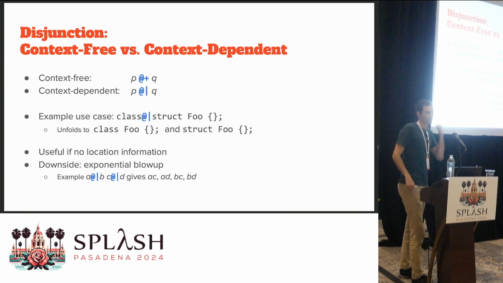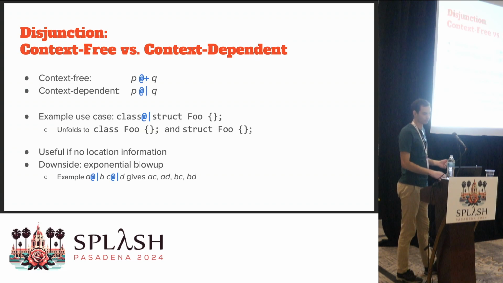Why is this useful? Why do we want this over the context-free variant? Well, it's useful if we have no location information. In practice, we have found that often the external parsers that we use don't provide location information for every node in the AST, and particularly for keywords. So if I have a class and a struct node in my AST, that sometimes does not have location information, so we cannot decode them. And therefore, we just take the entire program and parse that part.